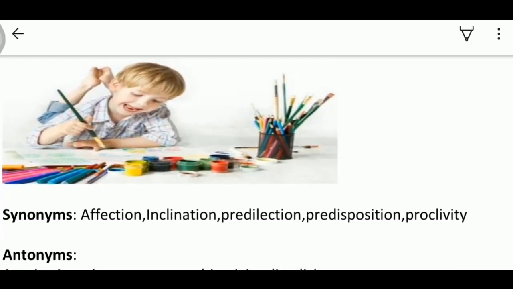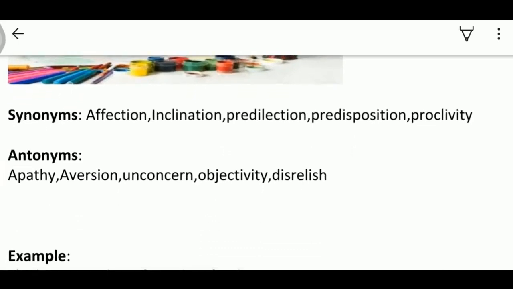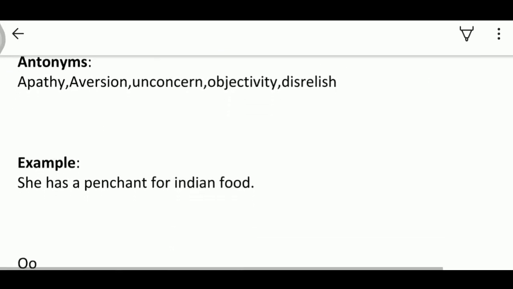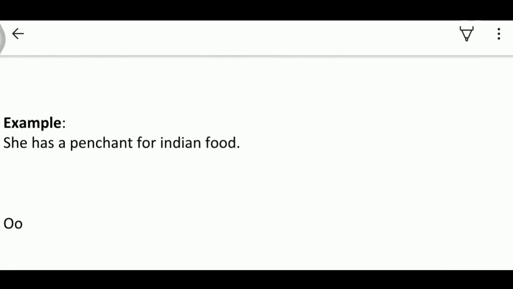Liking something means having affection, inclination, predilection, predisposition, proclivity. Now, what is the opposite of liking something? Disliking something. So, antonyms of penchant are apathy, aversion, unconcern, objectivity, disrelish. So, look at the example. She has a penchant for Indian food. Means that specific girl has a liking for Indian food.